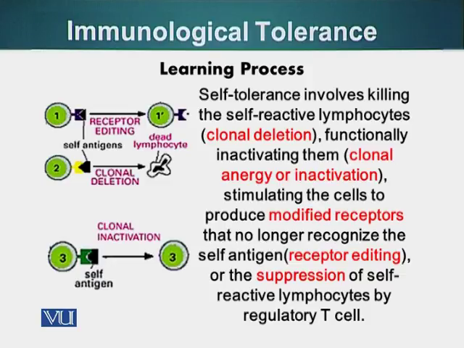B cells, our lymphocytes, get one chance and one chance only to modify the receptor or the ability to make a particular type of antibody.